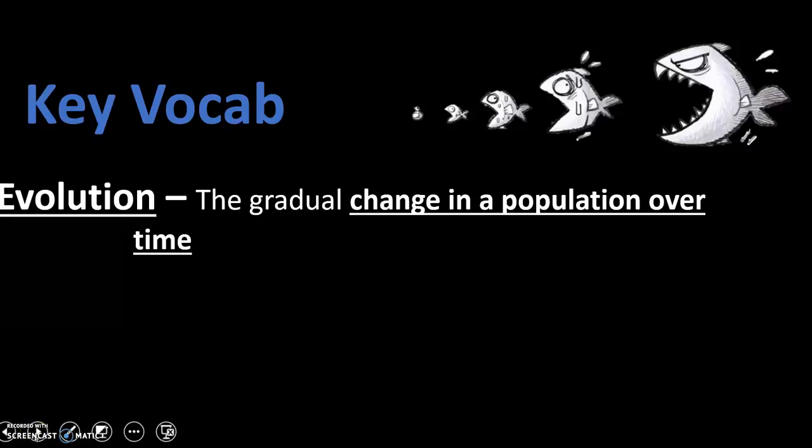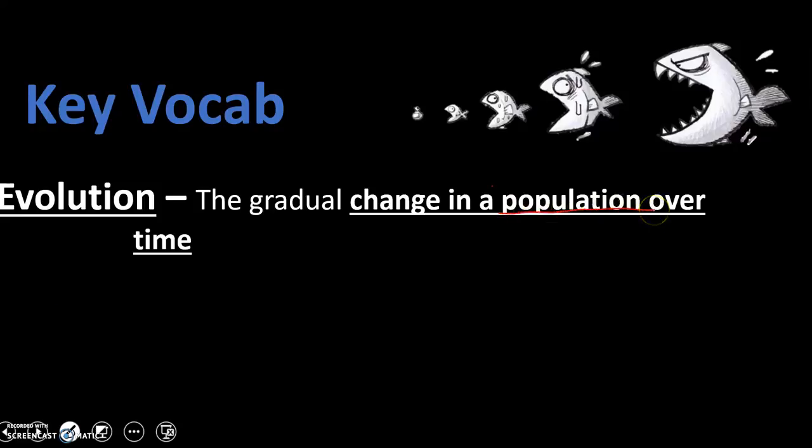So, remember I talked about at the beginning of the school year that everything that occurs in biology occurs at a specific level of organization. Atoms, molecules, organelles, cells, tissues, so on and so forth. Well, where does evolution occur, or how does that fit into this whole thing? Evolution occurs at the population level.